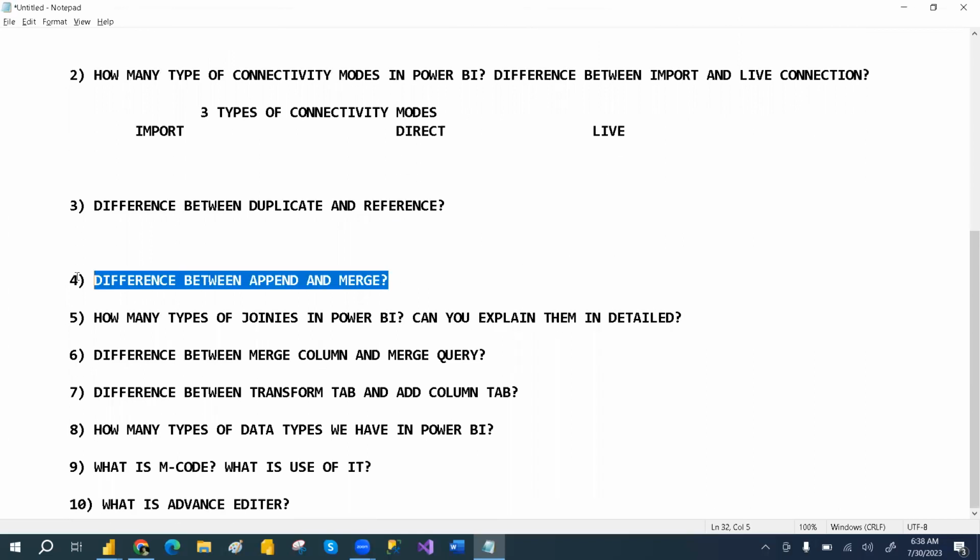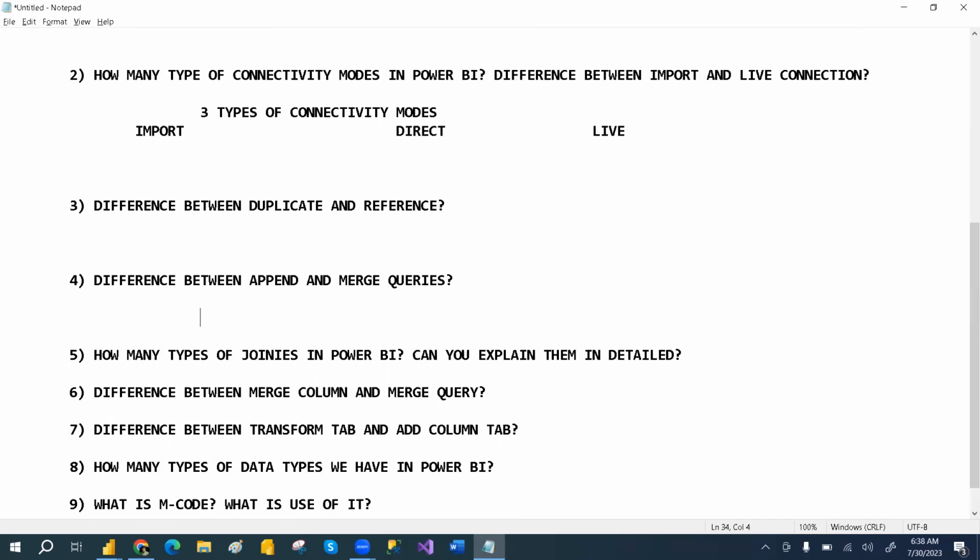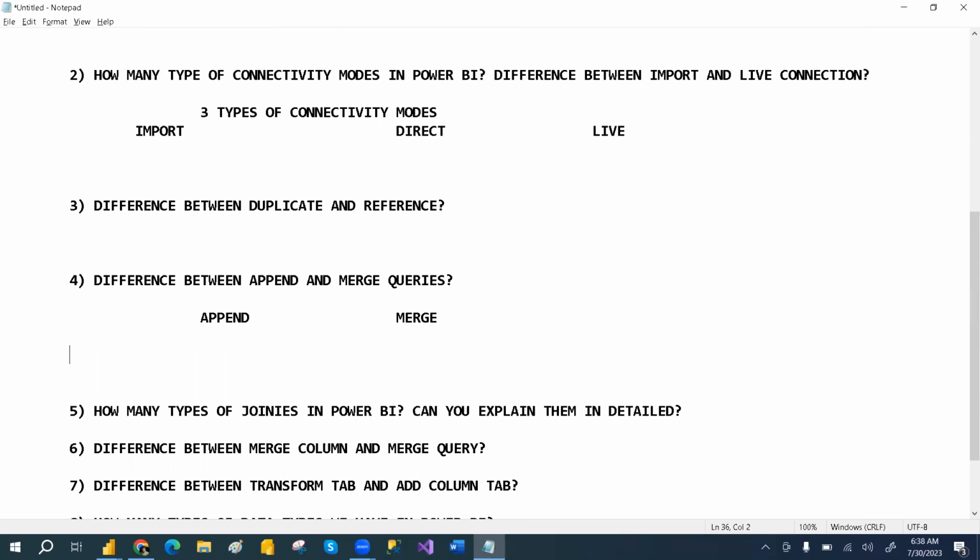And the difference between merge and append queries. Append will append the rows. Append will append the rows from multiple tables into a single table.